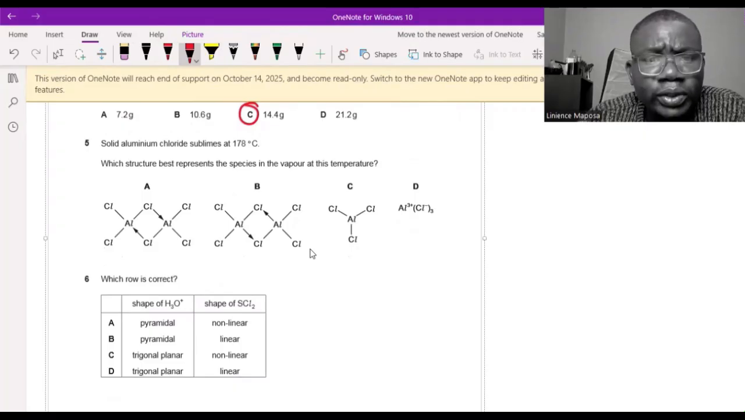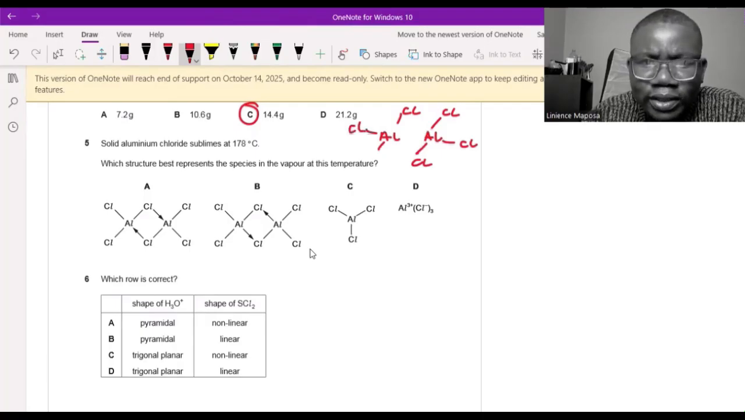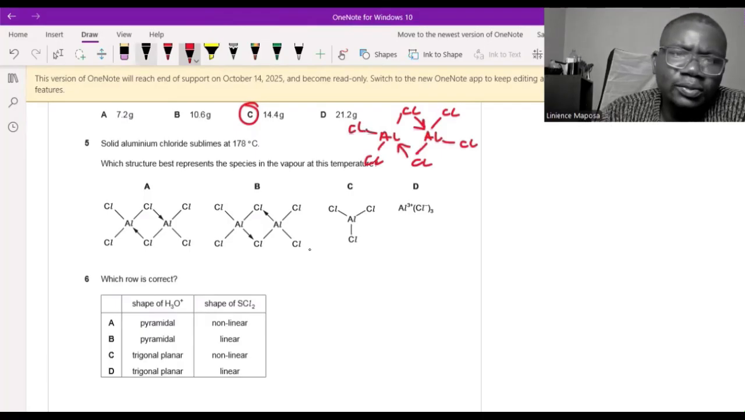So aluminium chloride, we know it dimerizes. You are familiar with this one. We always ask you to draw it. We say put aluminium here, and then another aluminium there, and then you do this, and you are going to have chlorine there, chlorine there, chlorine there. This is aluminium trichloride. I'm drawing something that they've already drawn. So you put this one there, this one there. That's it. That is the aluminium trichloride dimer.